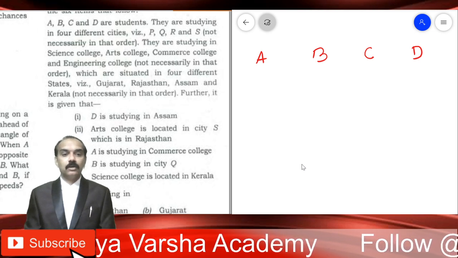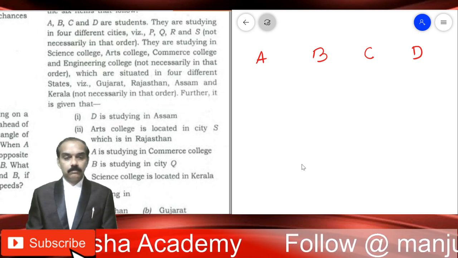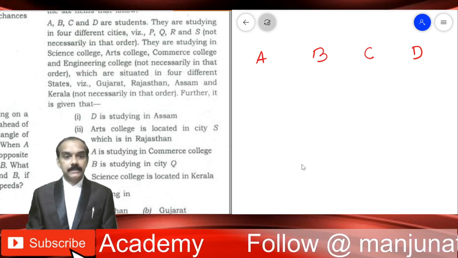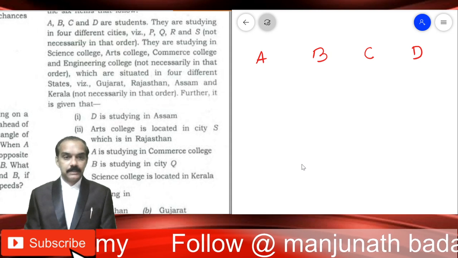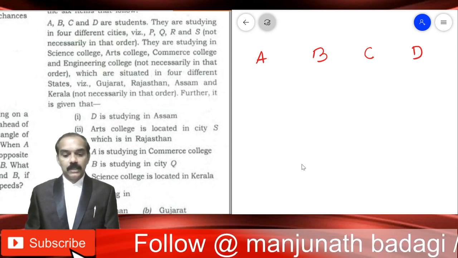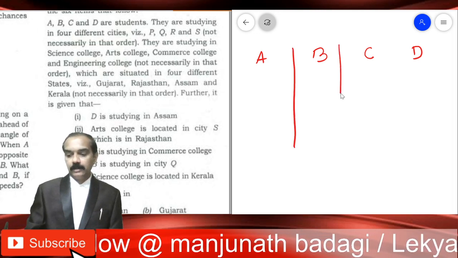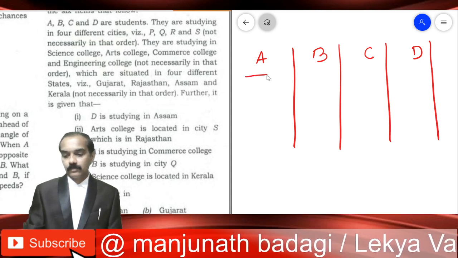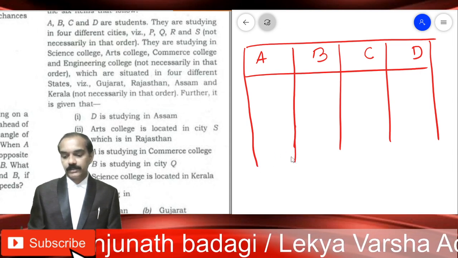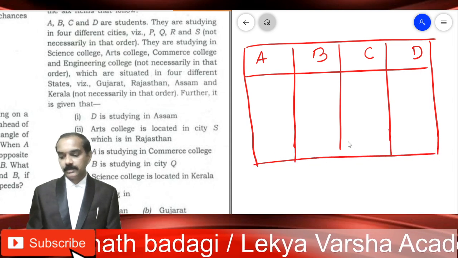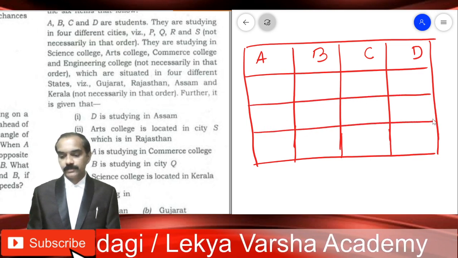So here we have got 4 students, ABCD, and 4 states, and the cities in those states, and the colleges that they are studying in. So we will have to manage here 4 different characters, right? One is the names ABCD, and then the states, and then the cities and the colleges that they are studying in. So come out with a table like this. Once the table is ready, we can answer all the questions within no time.